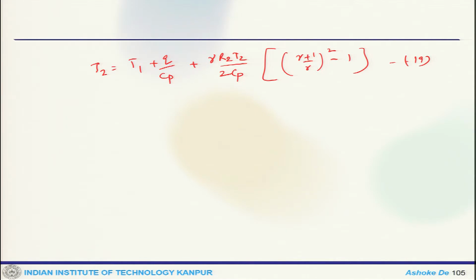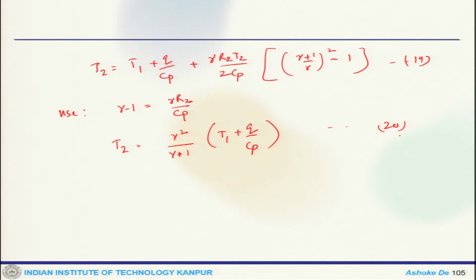Now we can use another relationship, that is gamma minus 1 equals gamma R2 by Cp. If you use this, the above solution turns out to be gamma square by gamma, Q by Cp.